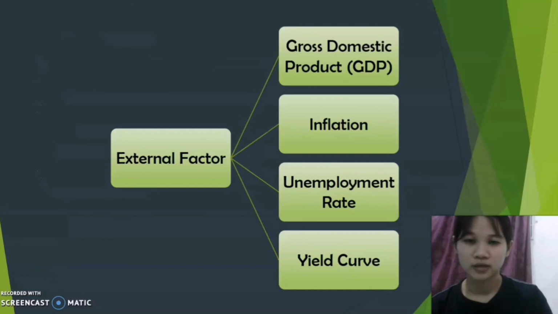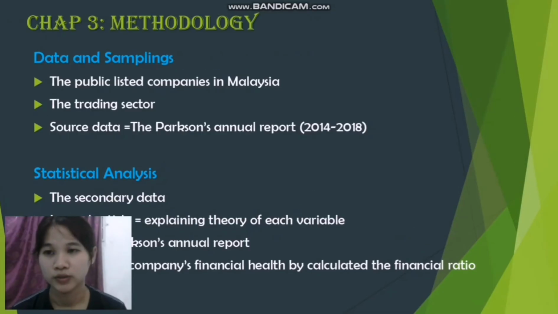For external factors, there will be GDP, inflation, unemployment rate, and yield curve. The next slide is about the chapter 3 methodology.